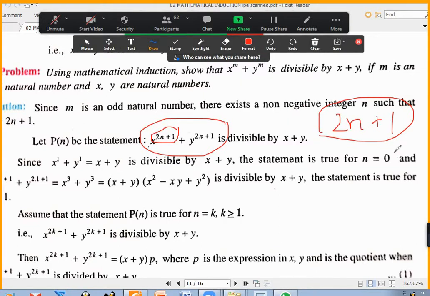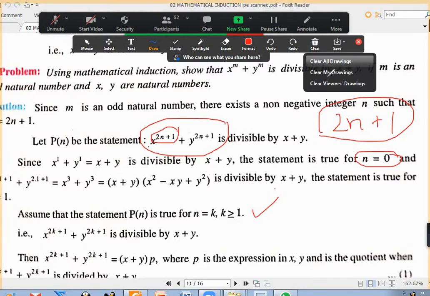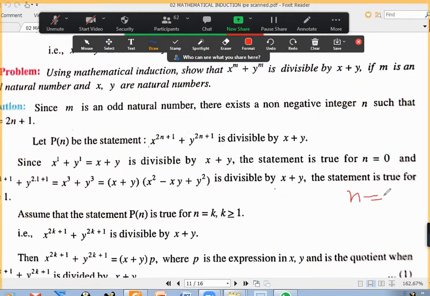Yes, so that's why they proved here for n equal to 0. When you put n equal to 0, 2n plus 1 will become 1. After that, they assume that it is true for n equal to k and prove for k plus 1. If somebody says, I don't want to do for 0, I want to do for n equal to 1 in the beginning, then the power is to be taken as